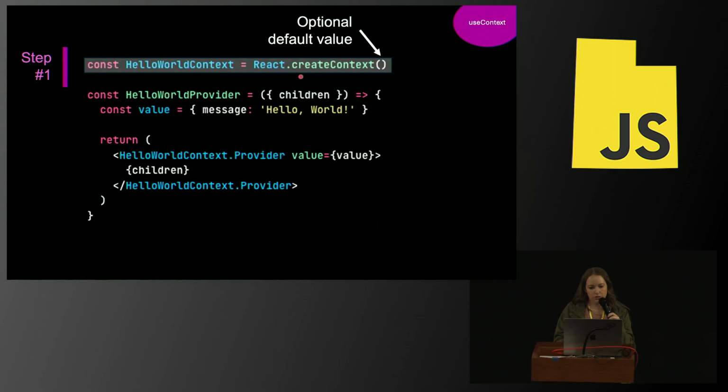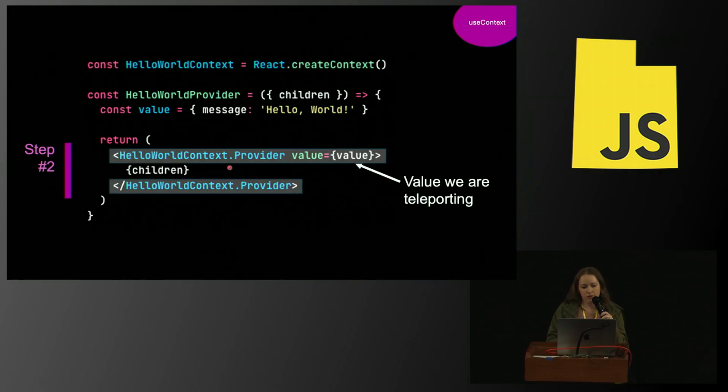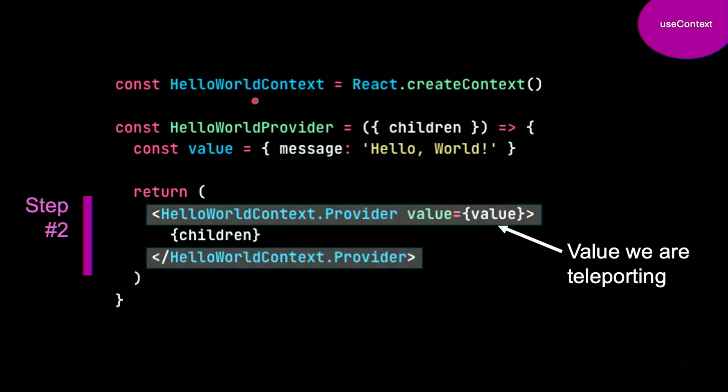So first, we're going to create our context. We can pass in a default value optionally. That would be the value used if we used it outside of our provider. And then we're going to initialize our provider. So we use our named context.provider, and then this is the value that we're going to be teleporting within our app.